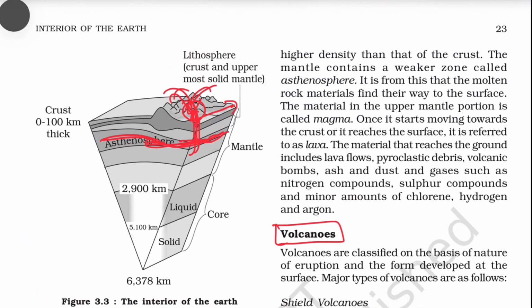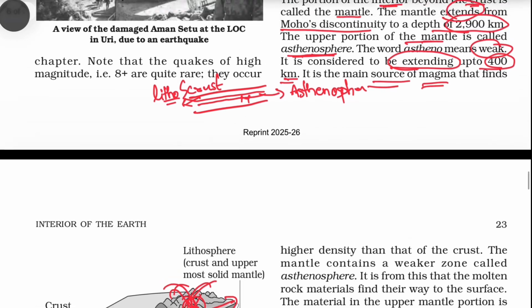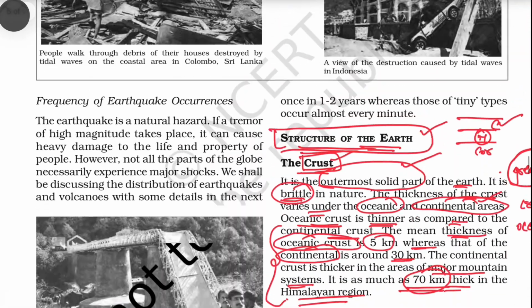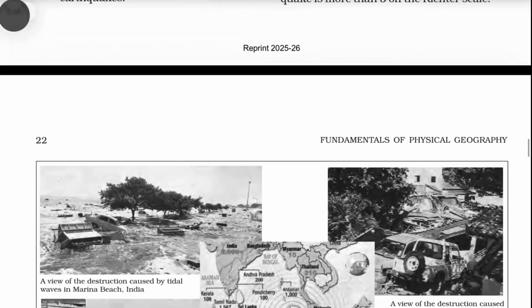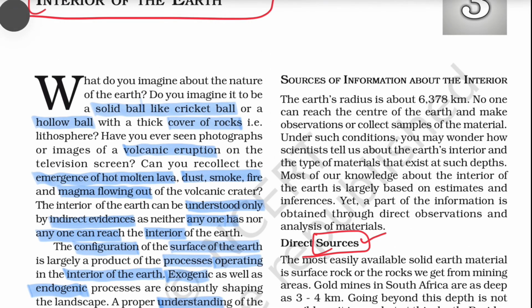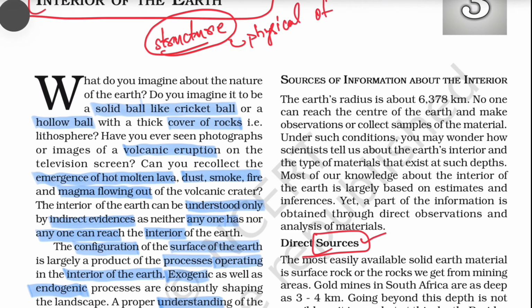Now we will understand the sources that helped scientists to understand the structure of the earth, or the chemical nature or the physical properties of different layers of the earth.